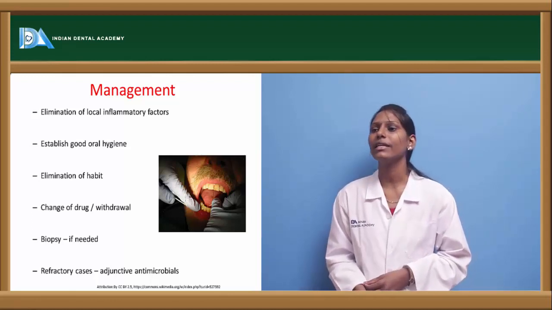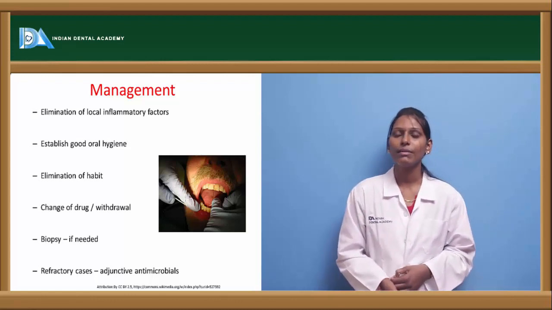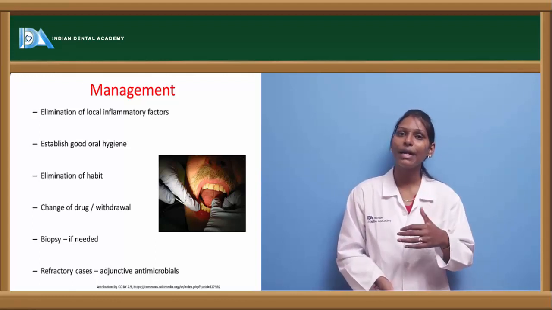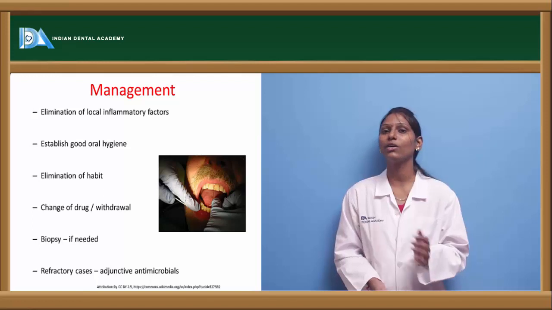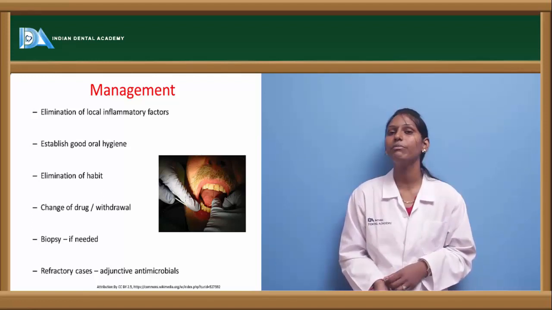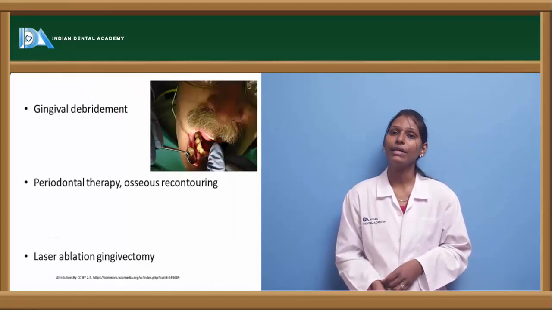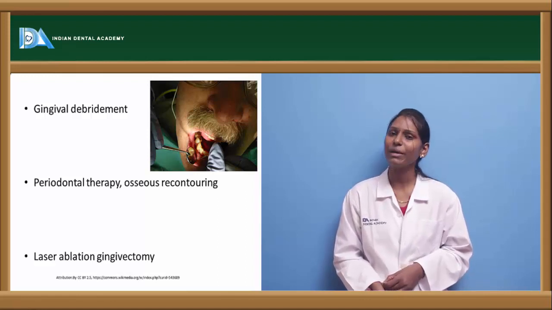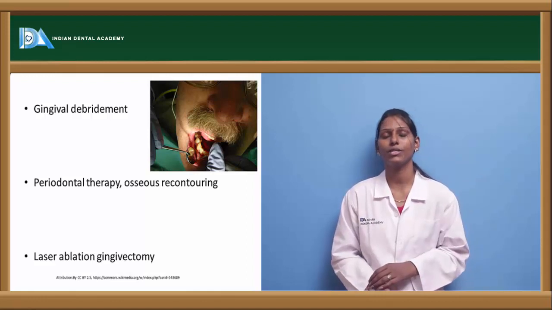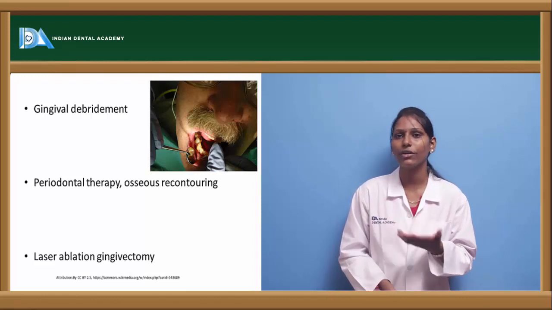Next, in refractory cases, we have to give adjuvant antimicrobial agents, because most of the time the oral microbial agents present or any superadded infection can prevent healing of these lesions. In such cases, antimicrobial agents will be helpful in treating gingival enlargements. Gingival debridement is another option. In case of fibrotic changes of the gingiva, surgery is most of the time the final option, because however much medication you give, the already formed fibrotic tissue might not resolve.